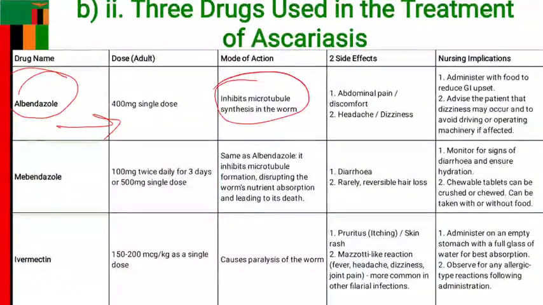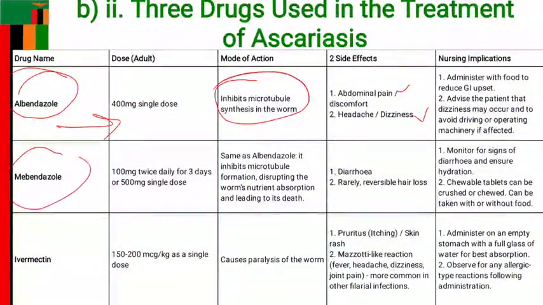It has common side effects like abdominal pain or discomfort, headache, and dizziness as well. Some nursing implication you can discuss is, of course, you can advise the patient to administer the drug with food to reduce GI upset. Apart from that, advise the patient that dizziness may occur, and they may avoid, of course, driving or operating machinery if affected.